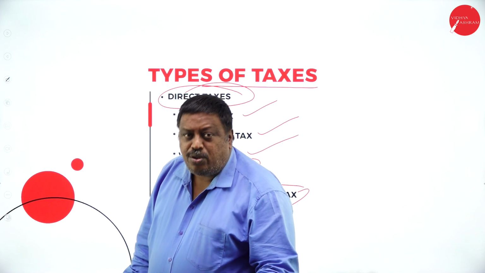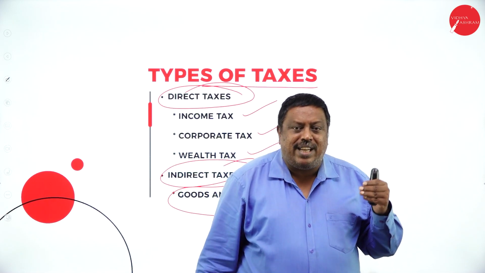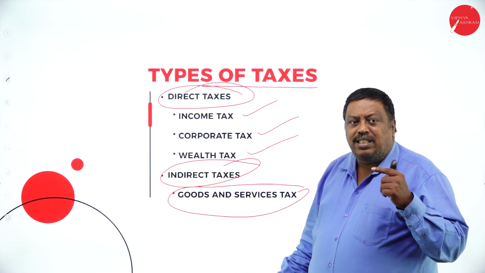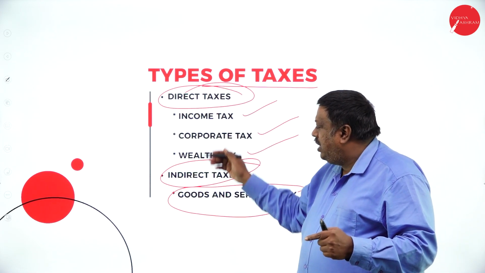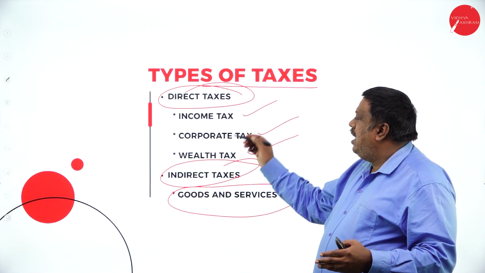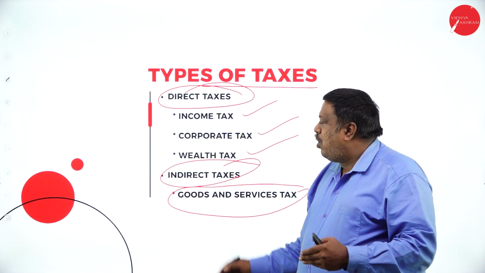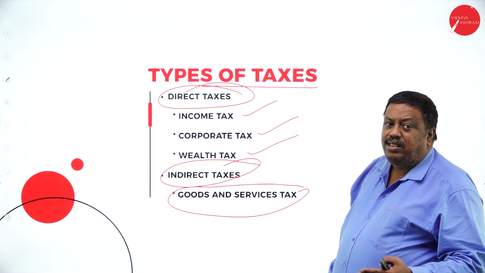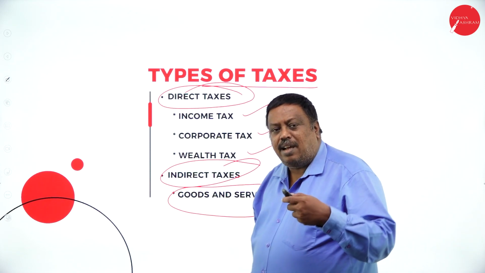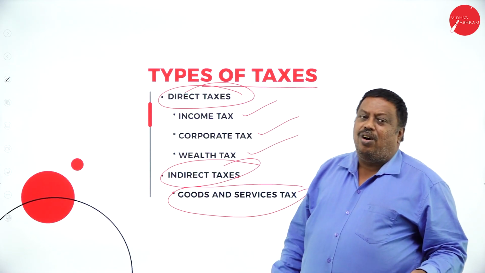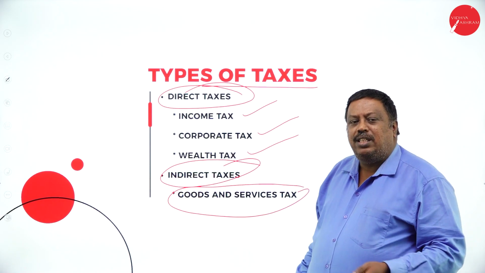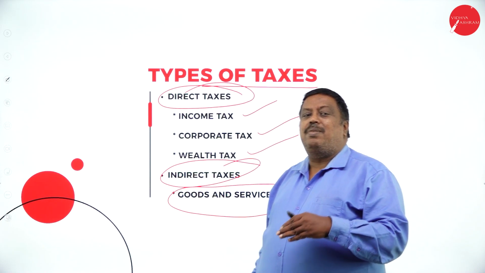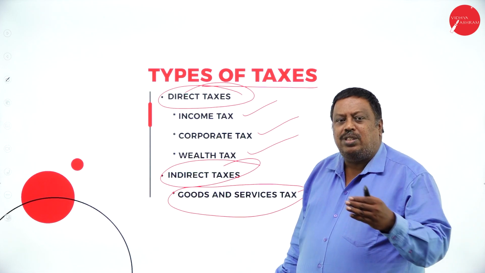So if they ask you to mention the types of taxes, you have to write direct tax and indirect tax, GST. This is what we have to write. Every part of this we are going to learn in the upcoming sessions. Income tax is the subject we are discussing. Corporate tax we will discuss later, with related small information. Wealth tax and GST you will have as a subject in the next semesters. The GST subject is for BCom students, and the GST concept can be read easily as it is related to goods and services.